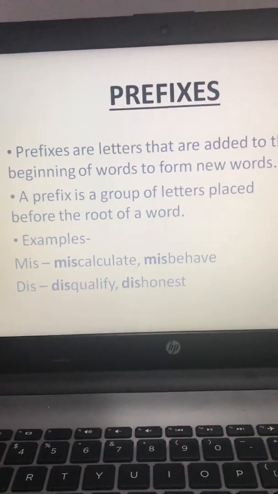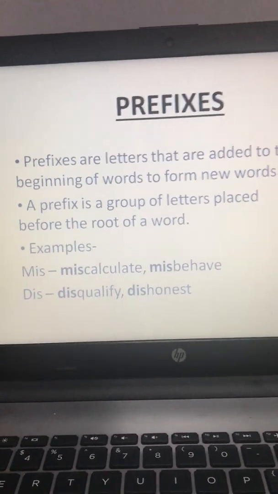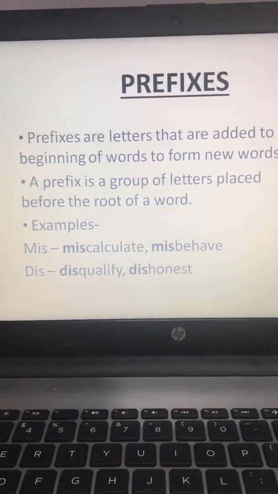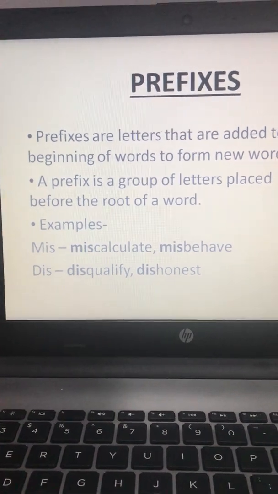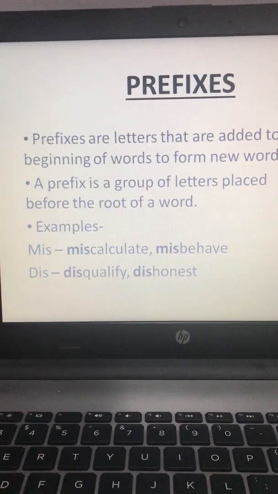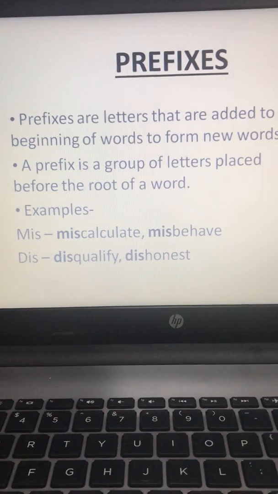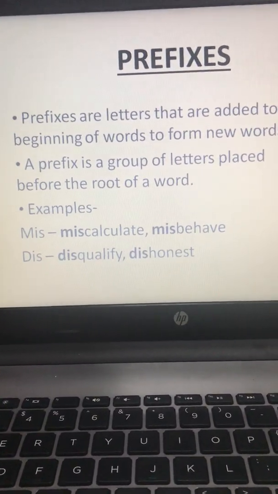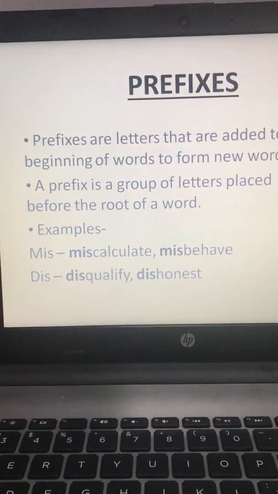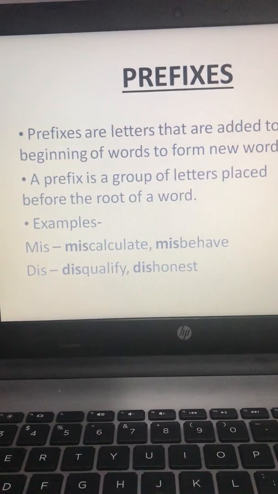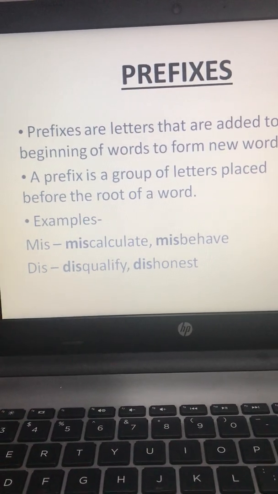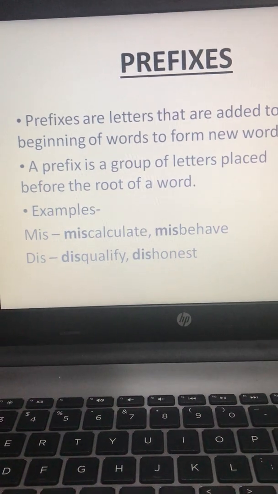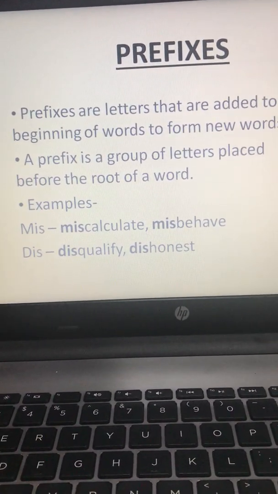Similarly, the root word is behave. I have added MIS in the beginning. So the new word that is formed is misbehave. So MIS is prefix and the new word that is formed is misbehave. Similarly, the next one is DIS. Now qualify is the root word. I have added DIS in the beginning. So the new word that is formed is disqualify.